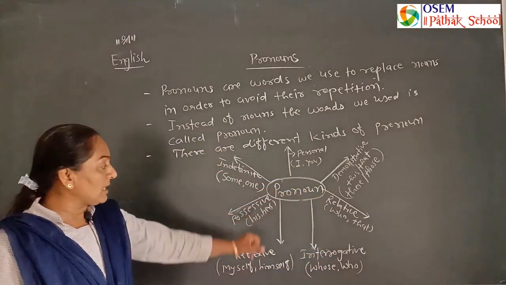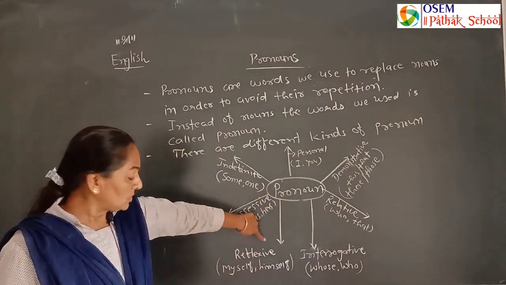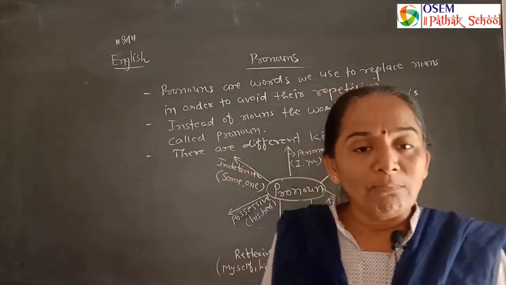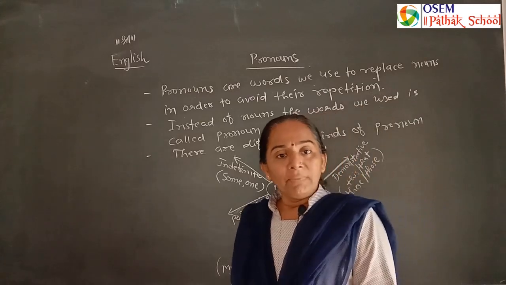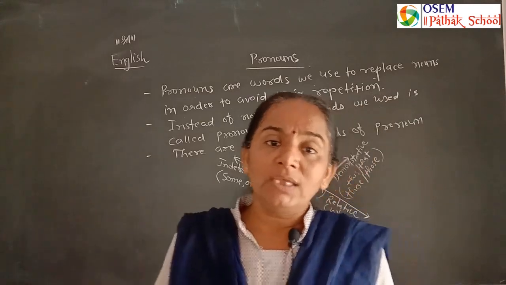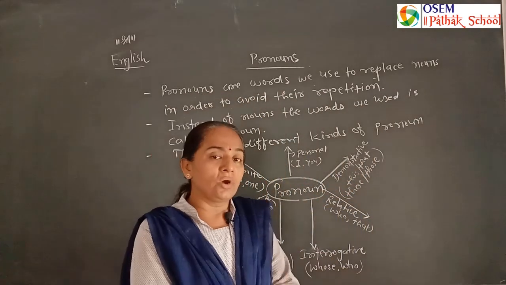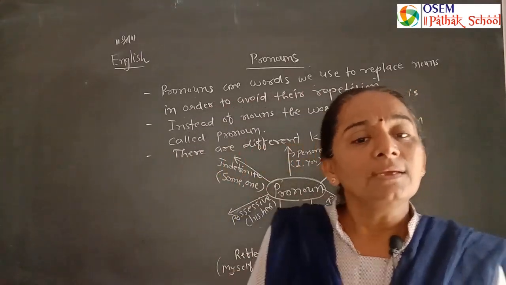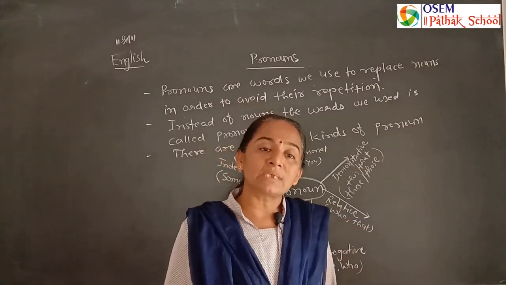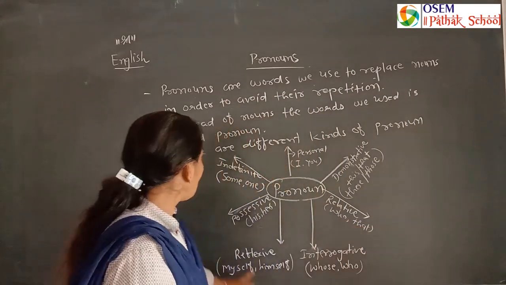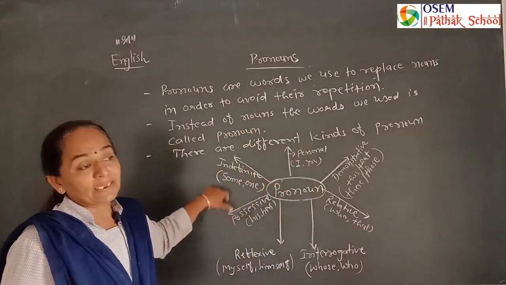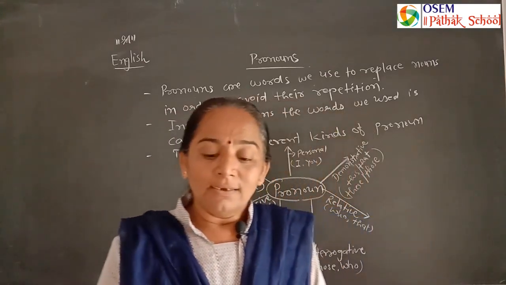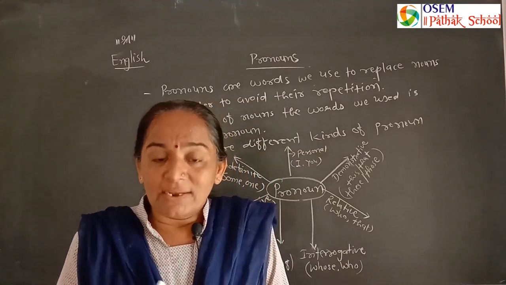Then another pronoun is the reflexive pronoun, meaning things done by oneself: I, myself; we, ourselves; you, yourself; he, himself; she, herself; it, itself; and they, themselves. That is called reflexive pronoun. And then possessive, when the person possesses things.